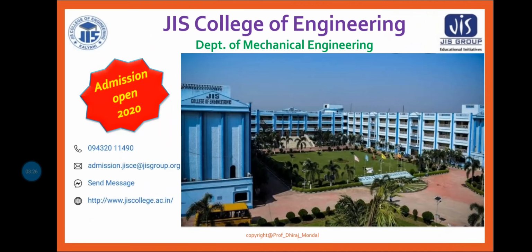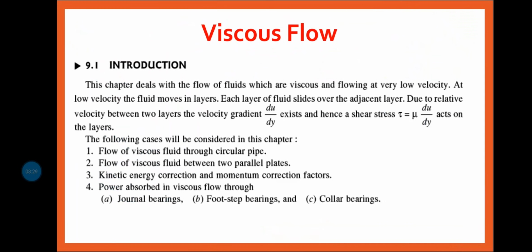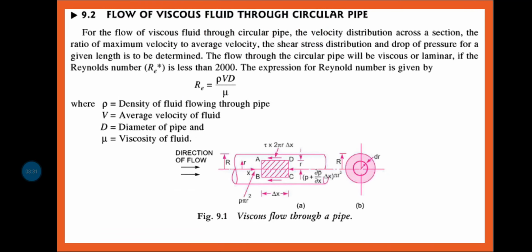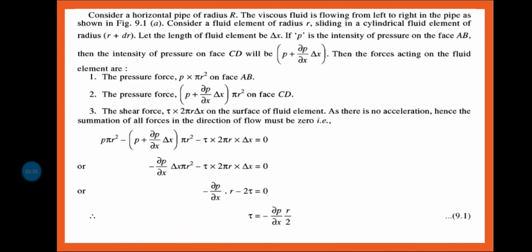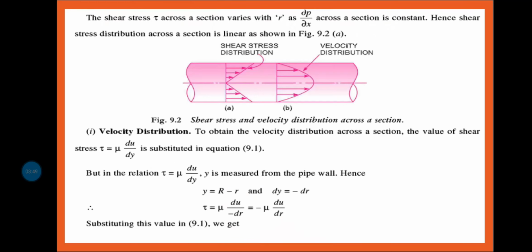So you know that viscous flow, last class we discussed this part. This slide was also discussed. Here we have seen how we can calculate the shear stress, and this is the formula: tau is equal to minus del p by del x into r by 2. I hope this formula is well known to you. And next is the velocity distribution and shear stress distribution. This diagram you have seen.